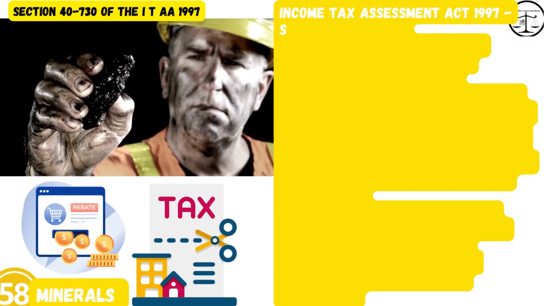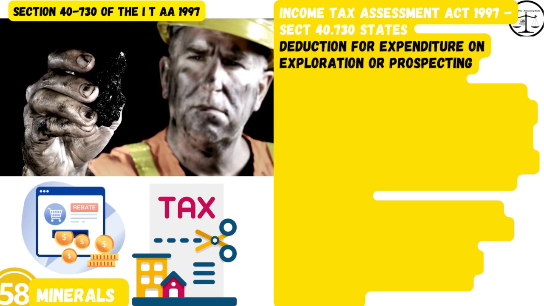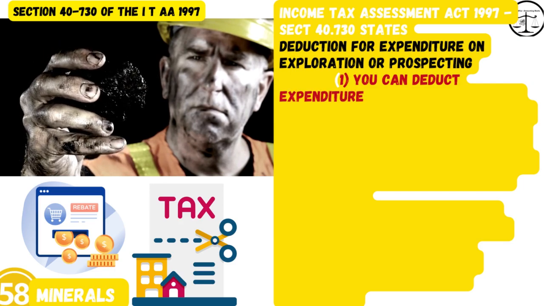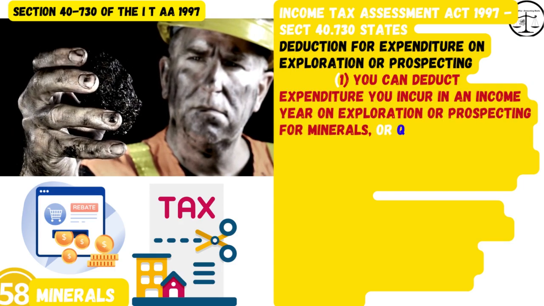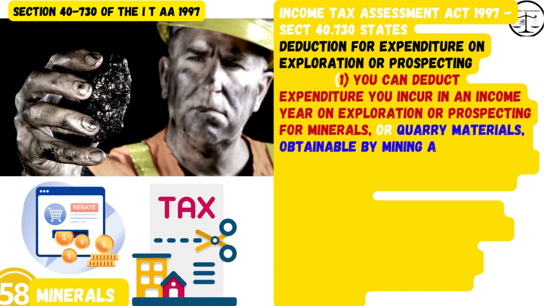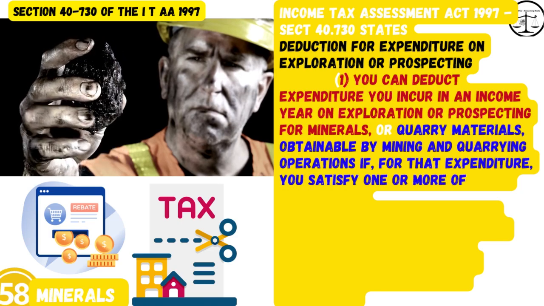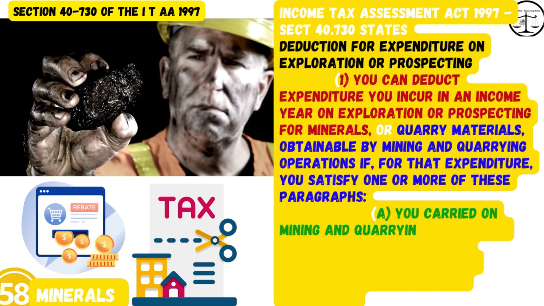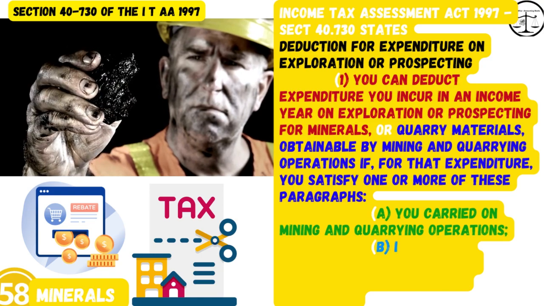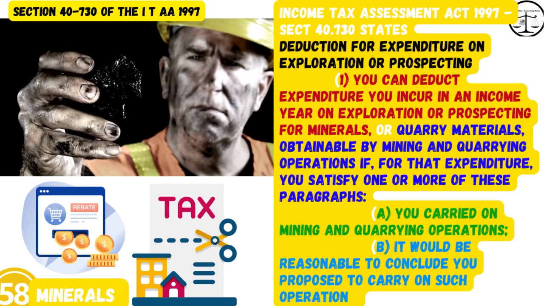Income Tax Assessment Act 1997 section 40-730 states: deduction for expenditure on exploration or prospecting. 1. You can deduct expenditure you incur in an income year on exploration or prospecting for minerals or quarry materials obtainable by mining and quarrying operations if, for that expenditure, you satisfy one or more of these paragraphs.